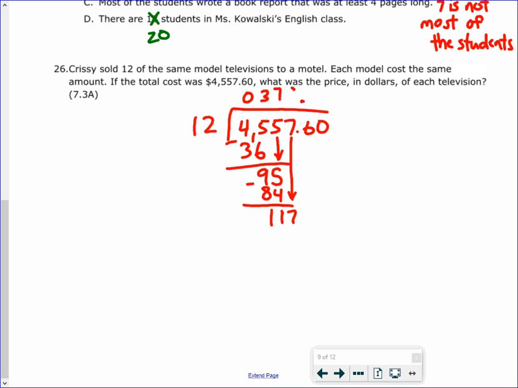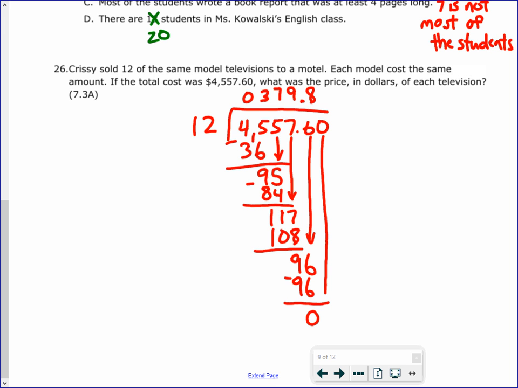Can't be 10 anyway, so it's going to be 9. That's 108. So we get 9 remaining, bring down the 6. 12 times 8 is 96. And then we have nothing left over to bring down. So the last spot will be 0. So $379.80 will be our cost for each TV.